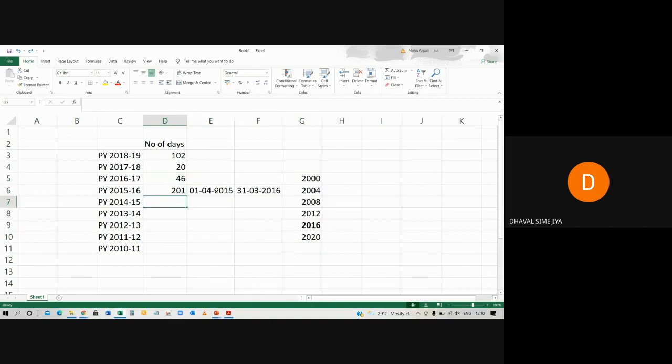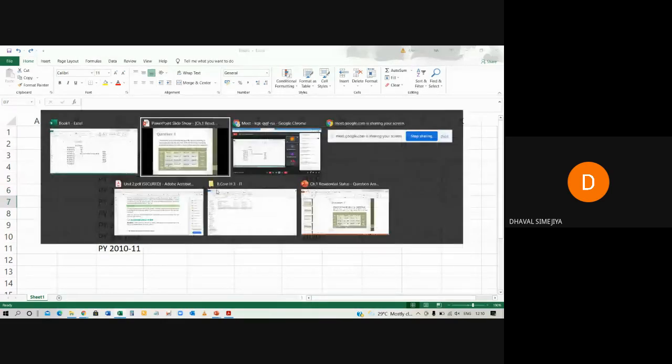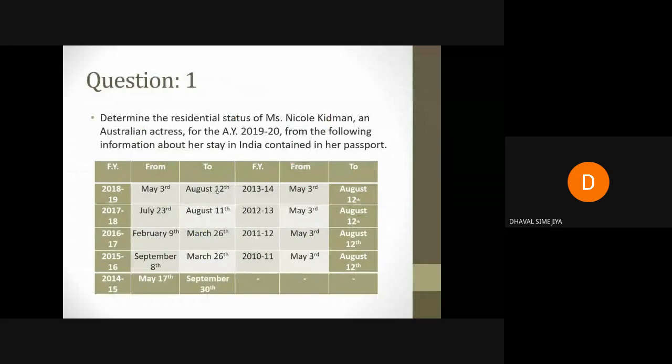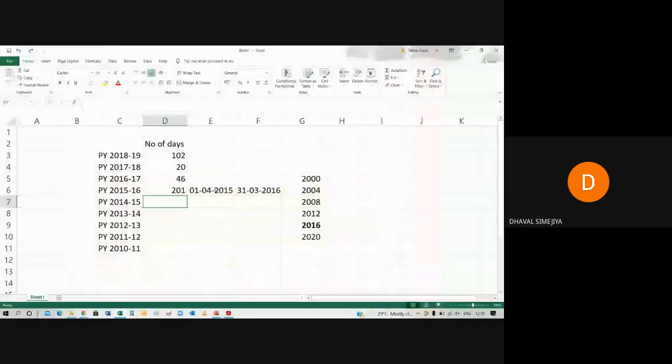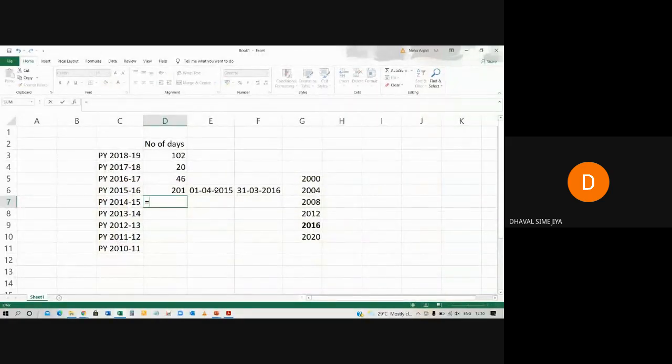Now next 14-15. 17th May to 30th September. So May, 31 minus 16, 15 plus June, July, August, September 30, 137.